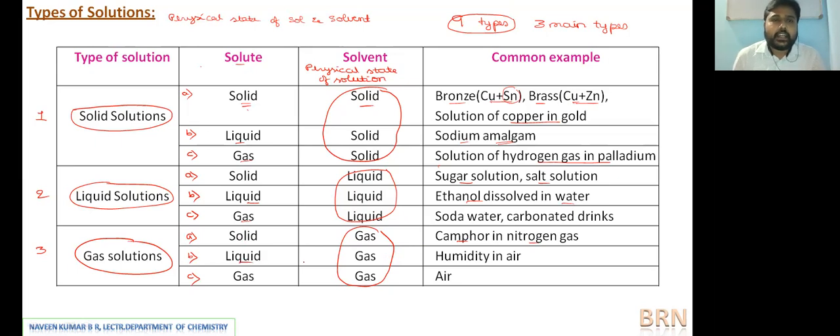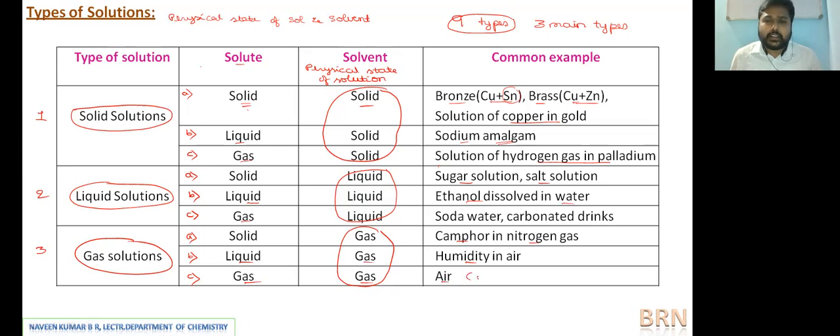Then liquid as a solute in the gas medium. You can take humidity and moisture. Whatever moisture is present in air can be taken as the example of this type. Then gas in gas. You take any number of gases. Gases always form a homogeneous mixture. Whatever gas you mix with any other gas, it will always result in a homogeneous mixture. Hence, air is the best example.